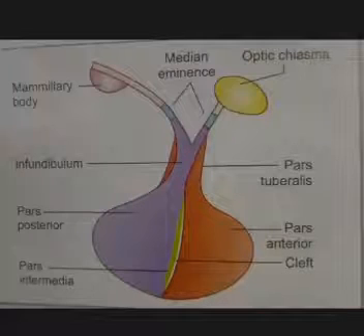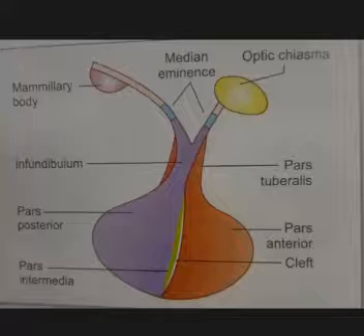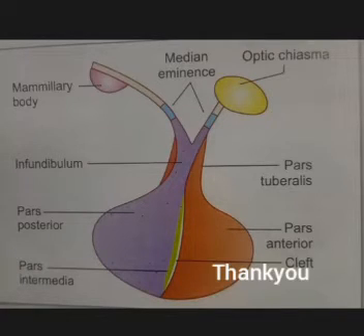Above and in front of the pituitary gland is the optic chiasma. From the picture you can see the yellow colored portion. Optic chiasma means an X-shaped structure, where the left and right optic nerves cross each other. That area is called the optic chiasma, and it is integral for vision. Then below the pituitary gland, the sphenoid air sinuses are there. So these are the organs associated with the pituitary gland.